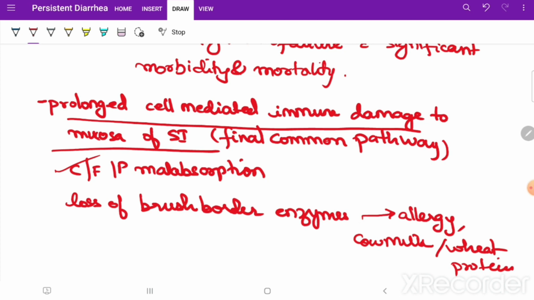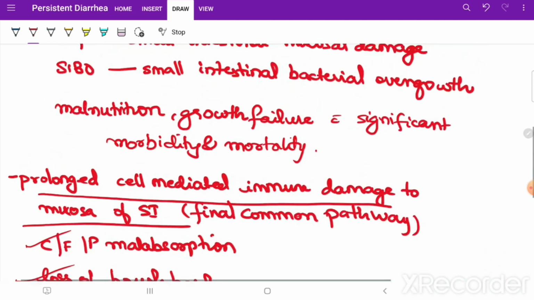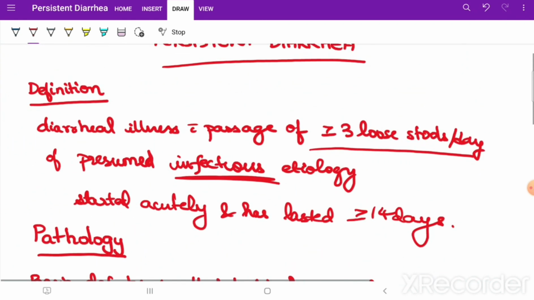Cow milk protein allergy and wheat protein allergy are the problem causing persistent diarrhea. So this is a little bit about the pathology and the definition.